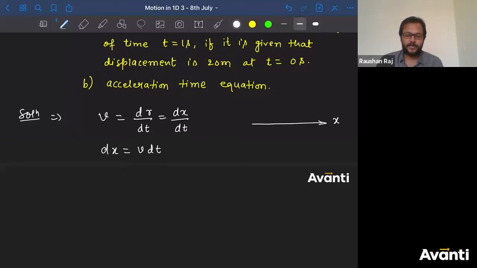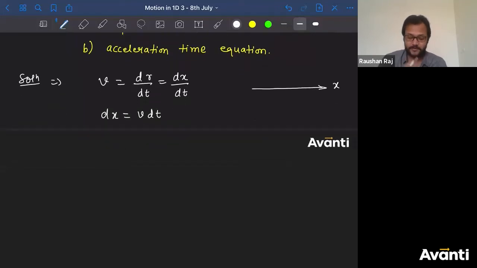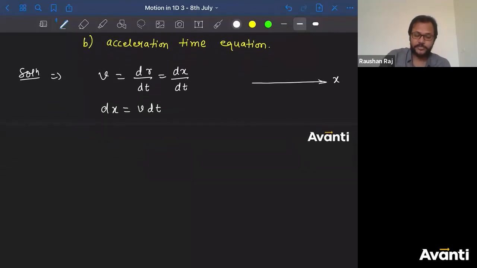ठीक है, Aditya, I have already given this question yesterday. You should have written this. I am not going to do that ever. If I give you some question in the notebook, you have to copy it down. If I give these questions as an assignment or as homework, you have to copy them down in your notebook. If you're not doing that, I will never ever scroll up or down. ऐसा मैं क्लास में कभी करूंगा नहीं. You should have these questions written in your notebook. So dx is equal to v dt.